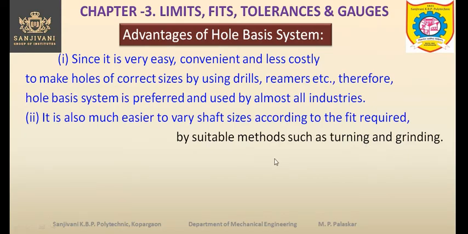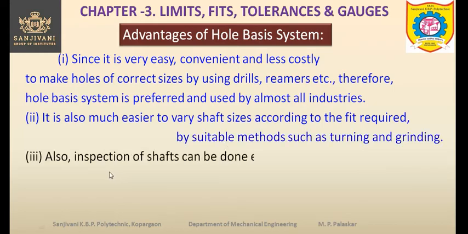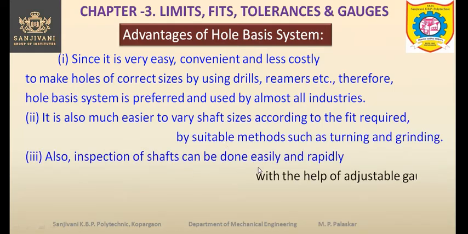So the methods like turning and grinding can provide us the shaft of the required size. We can vary the size of the shaft by processes like the turning process or the grinding process. Also the inspection of the shafts can be done very easily and rapidly. So not only production, not only manufacturing, but inspection is also important. So when we have to vary the sizes of the shaft, then we have to go for rapid and easy inspection.